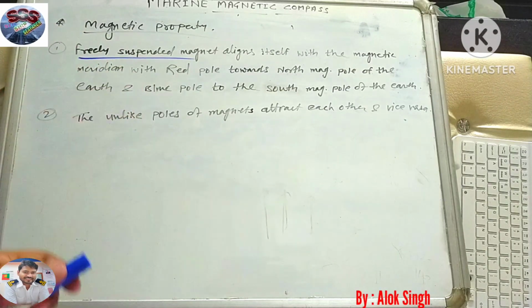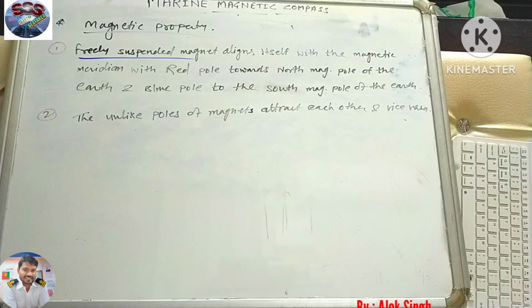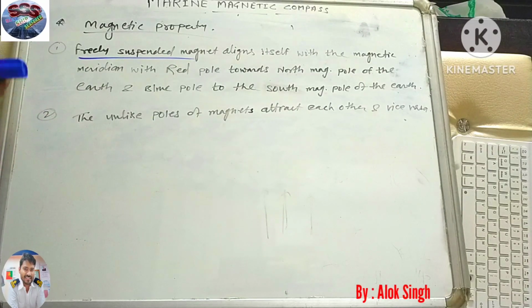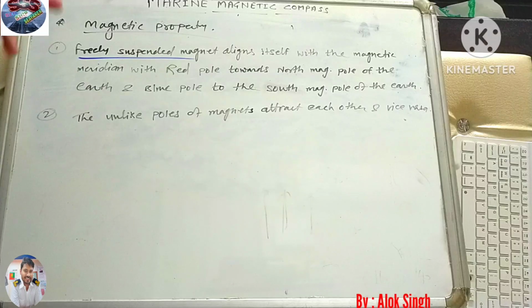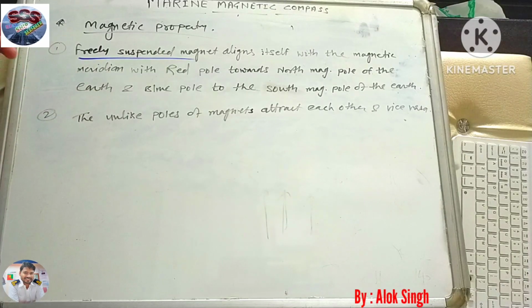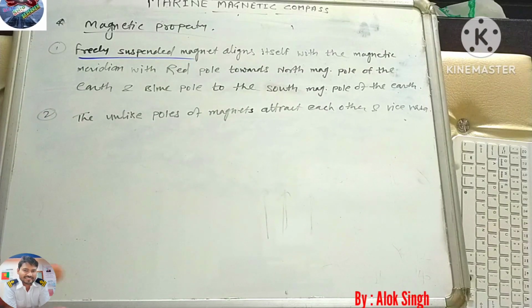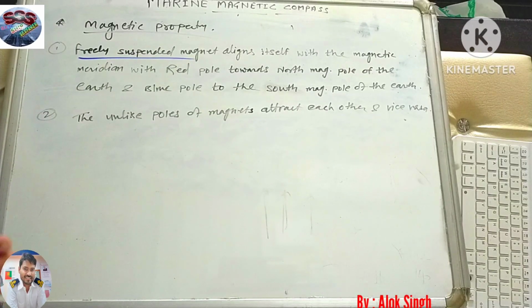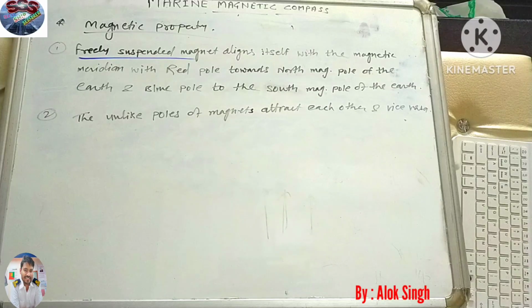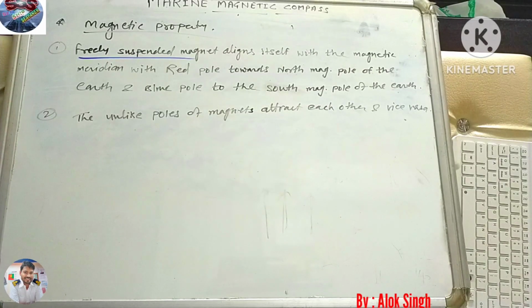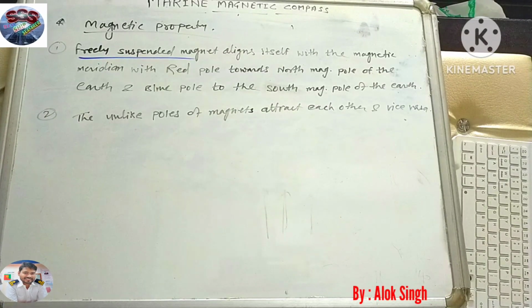And why we are doing this, why we study this with only the blue pole or red pole, we'll discuss when we talk about earth magnetism. And the second one is, unlike poles of a magnet attract each other, and like poles repel each other. We know these things. So this is all about magnetism.